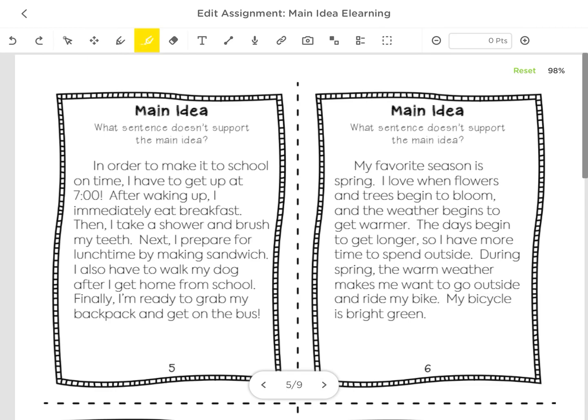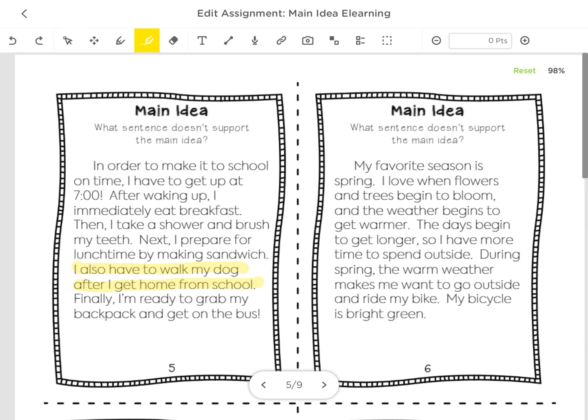So I'm going to switch to my highlighter. And I know that this sentence right here, I also have to walk my dog after I get home from school, does not tell us about what they do to get ready for school. That tells us something that they do after school. So that would not fit in with the main idea. So that is all you need to do on that one.